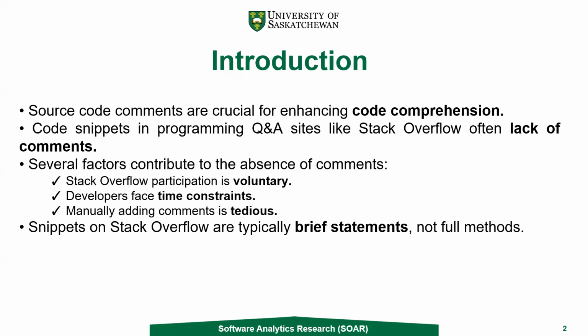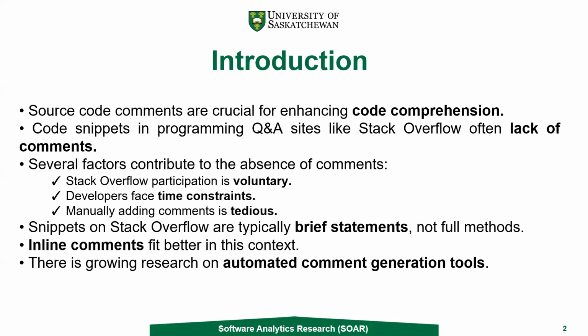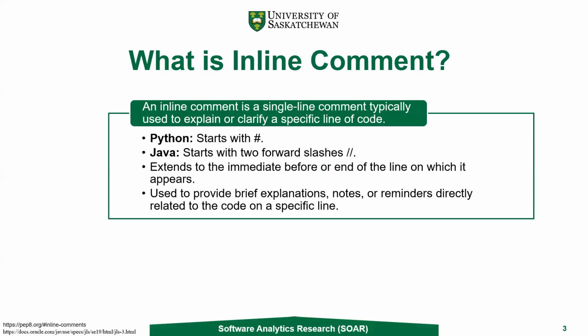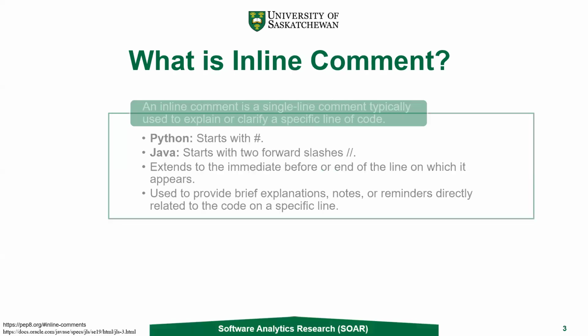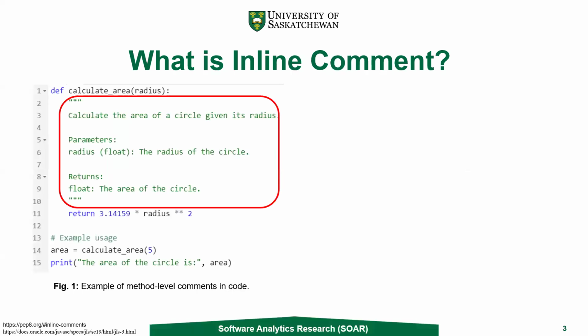Another fact is that snippets on Stack Overflow are typically brief statements, not full methods. So inline comments fit better in this context rather than method level comments or other types of comments. And there is growing research on automated comment generation tools. So what is an inline comment? An inline comment is a single line comment typically used to explain or clarify a specific line of code. For Python, it starts with a hash, and for Java, it starts with two forward slashes.